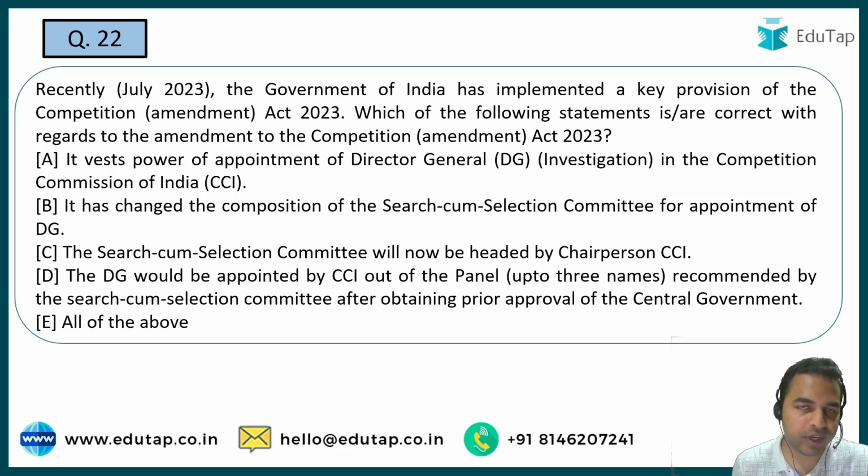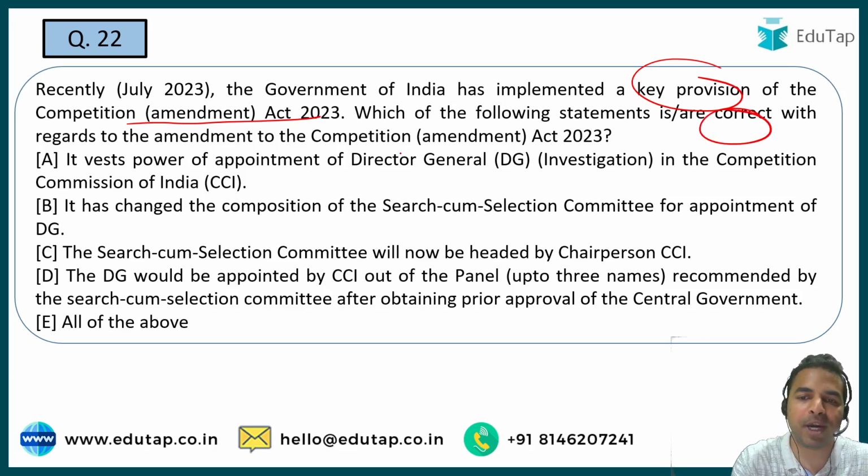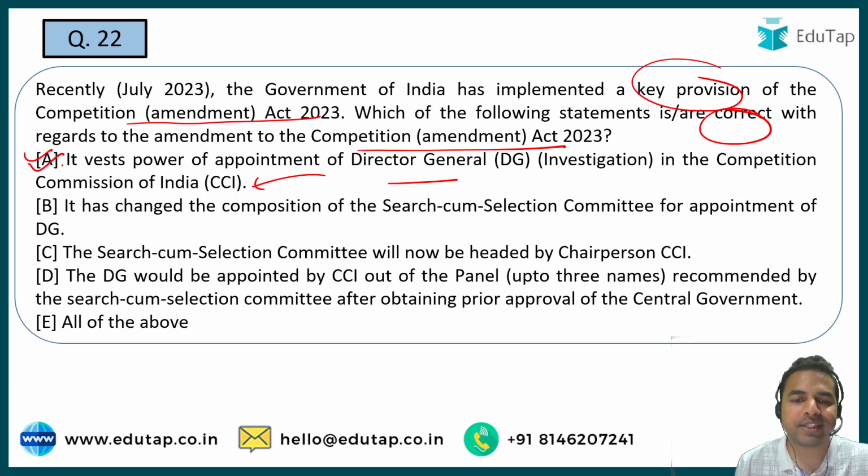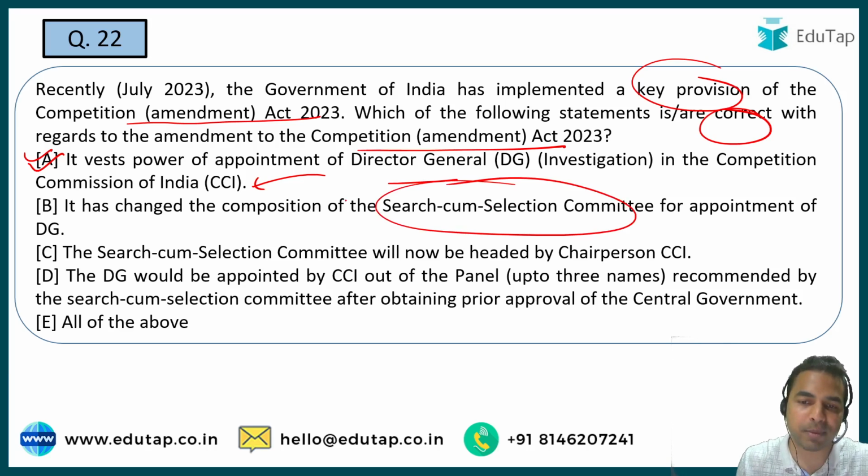So guys, the Government of India has recently implemented some key provisions of the Competition Amendment Act 2023, and in this question you have to identify the correct statements with regard to the amendment to the Competition Act 2023. So let's start with the first statement. It states it deals with the power of appointment of the Director General in the Competition Commission of India, which is absolutely right. Statement 2 says that it has changed the composition of the search cum selection committees. Basically, the composition of the search cum selection committee has been changed for the appointment of the Director General. Once again, this statement is absolutely right.